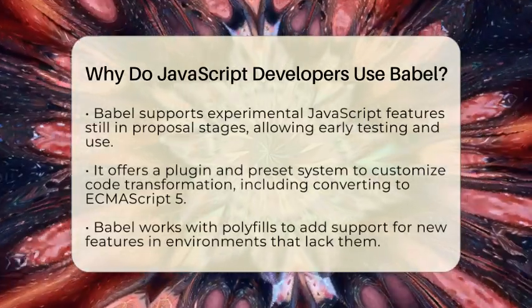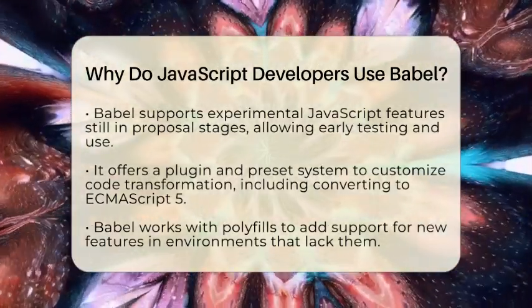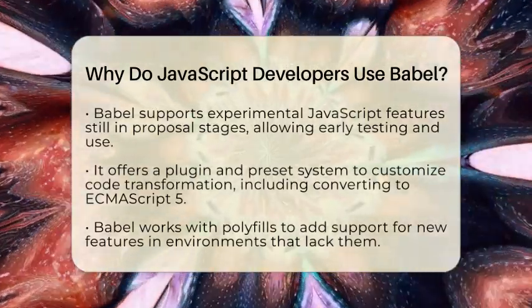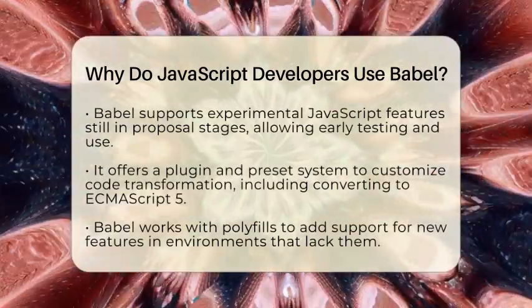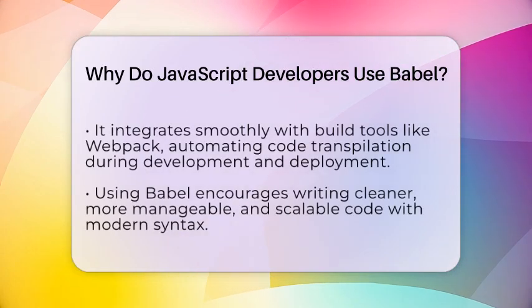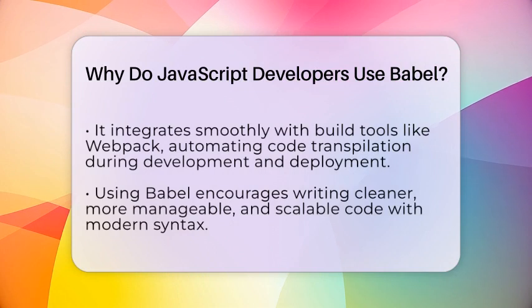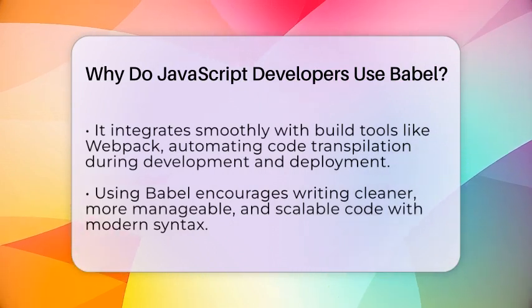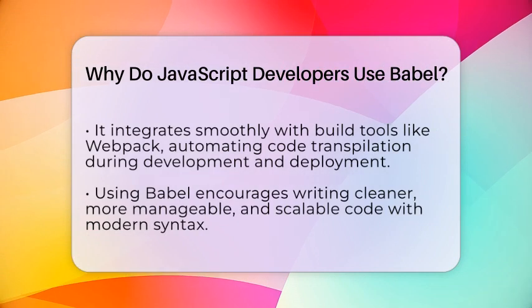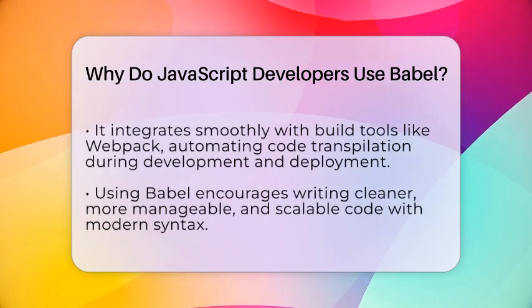Another reason developers use Babel is because of its plugin and preset system. These let you customize what Babel does to your code. For example, you can choose presets that convert your code to an older version like ECMAScript 5, which is supported by almost all browsers. You can also add plugins to transform specific syntax or add polyfills for missing features.